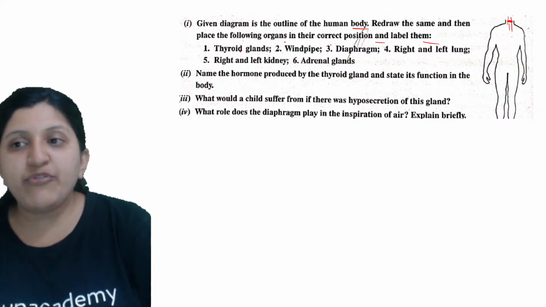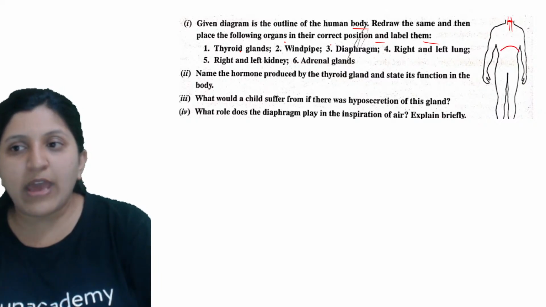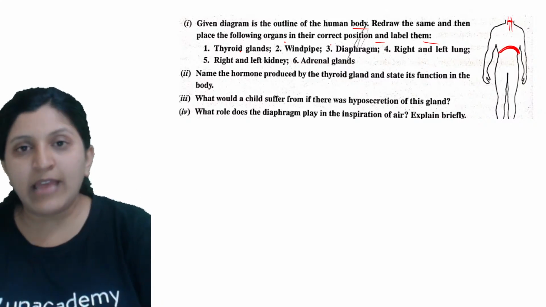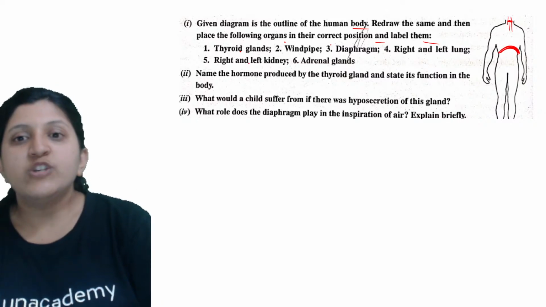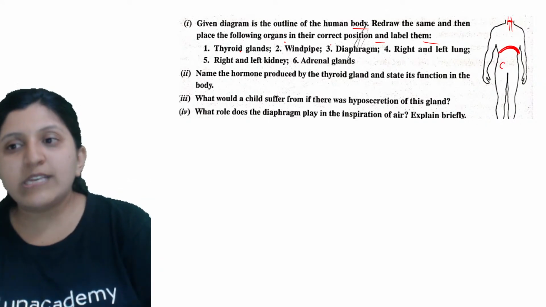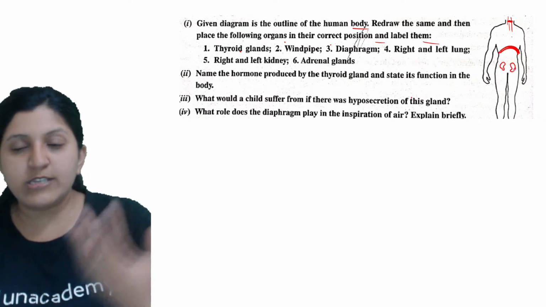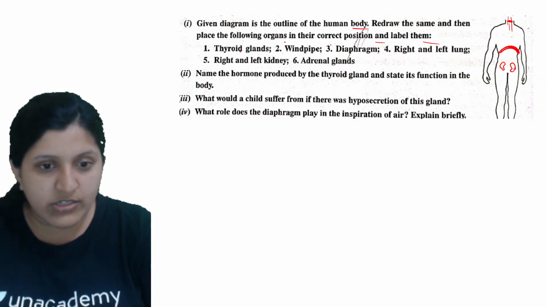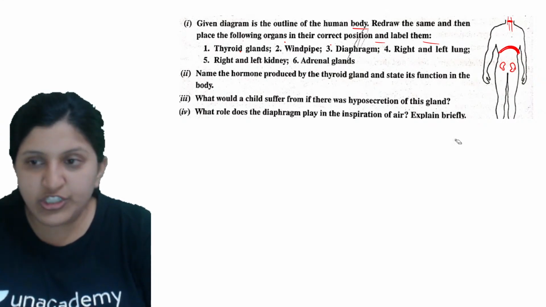Okay, so diaphragm, where do you find it? So the diaphragm you can find here, that is separating the chest cavity and the abdominal cavity. Okay, so right and left kidney, so this is on the back side. You can see there is a positioning of the kidney that can be done. So this is on the back side. Okay, so the kidney is placed. This is, I think I'll just change it a bit.